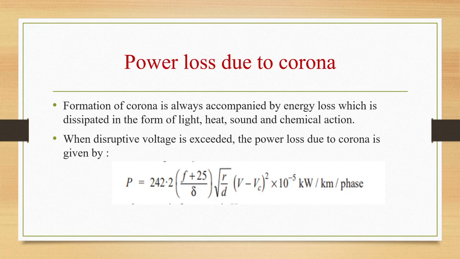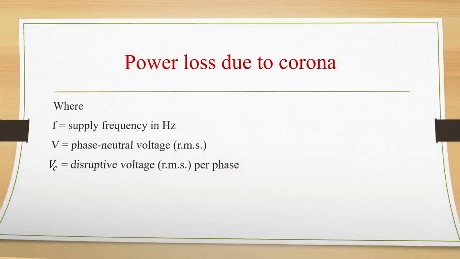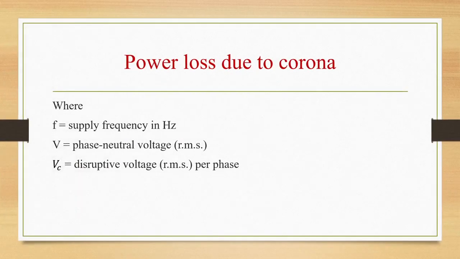Power loss due to corona P is 242.2/δ (f + 25) √(r/d) (V − Vc)² × 10⁻⁵ kilowatt per kilometer per phase. F is the supply frequency, V is the phase neutral voltage, Vc is the disruptive voltage.